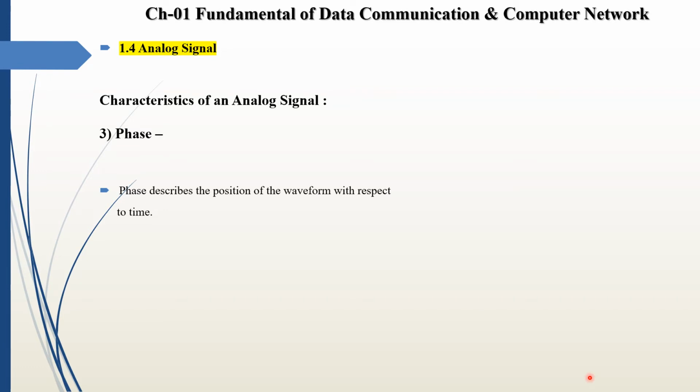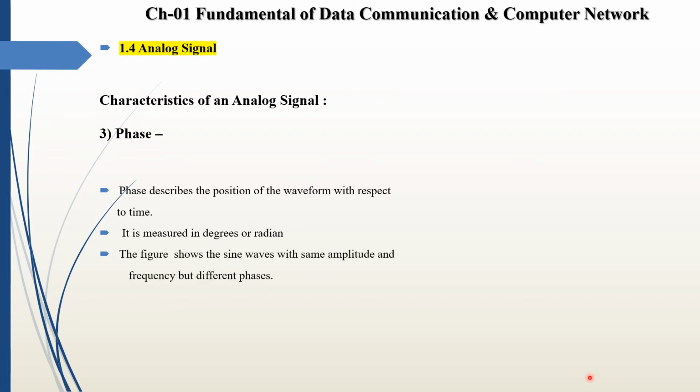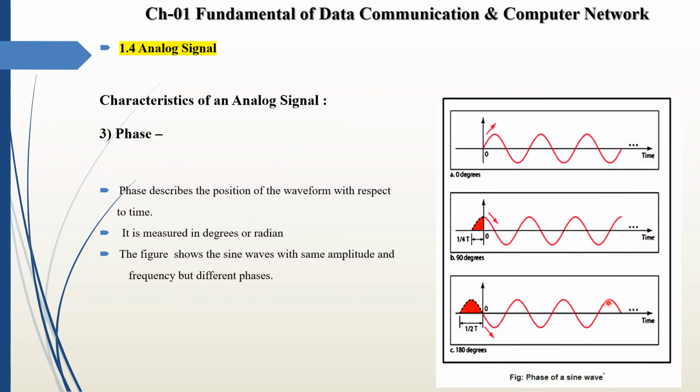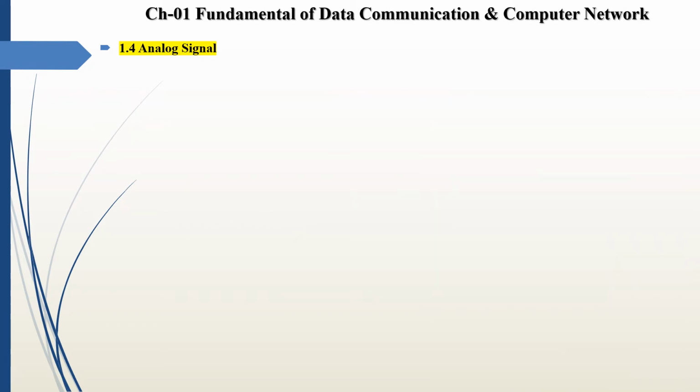Next is phase. Phase describes the position of the waveform with respect to the time. It is measured in degree or radian. The figure shows the sine wave with same amplitude and frequency but different phase. So in diagram, three sine waves are displayed with different phase. First diagram has 0 degree phase, second diagram has 90 degree phase, and third diagram has 180 degree phase. So these are different characteristics of analog signal.